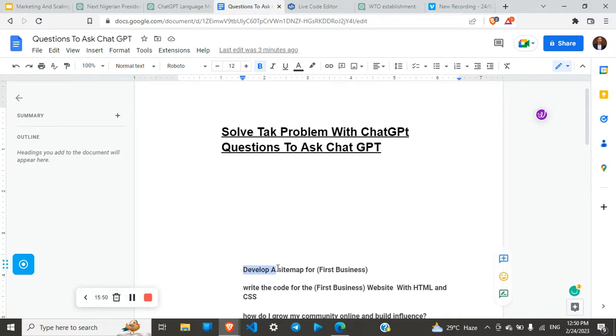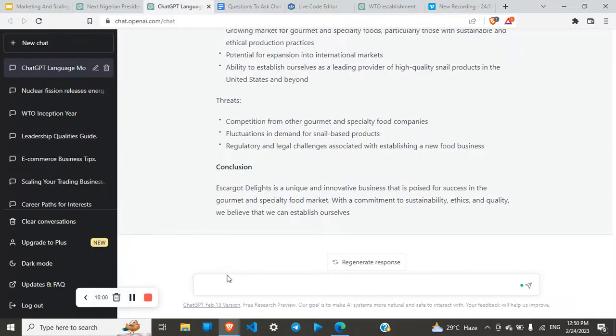Let's develop a sitemap. Let's say right now I want to develop a simple site for the business we're working with, Escargot Delight, right? Okay, copy and let's paste.